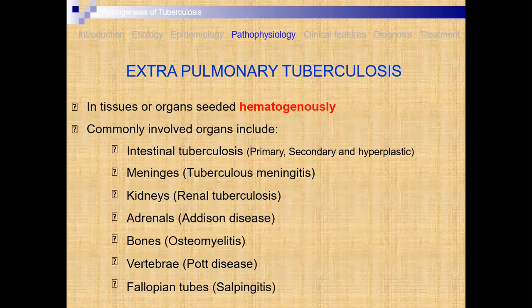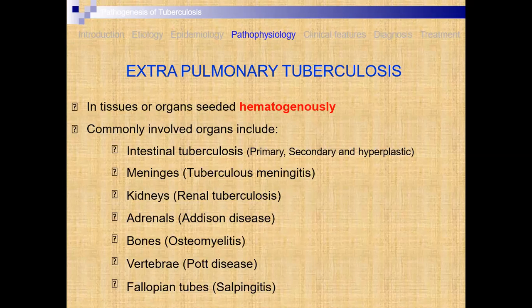Extrapulmonary tuberculosis in the tissue or organ spreads hematogenously, means because of the hematogenous spreading there is a high chance that it commonly involves organs such as the intestine, intestinal tuberculosis, primary, secondary, and hyperplastic. Then in the brain, tuberculous meningitis.